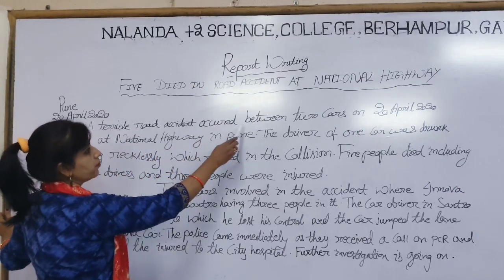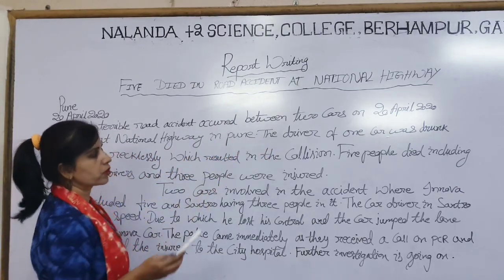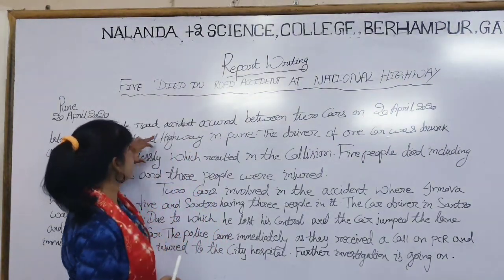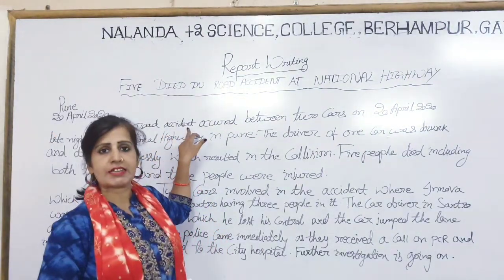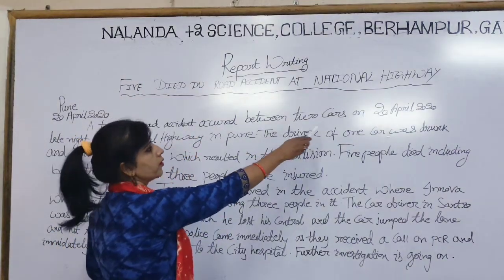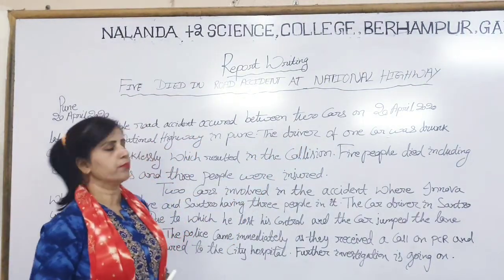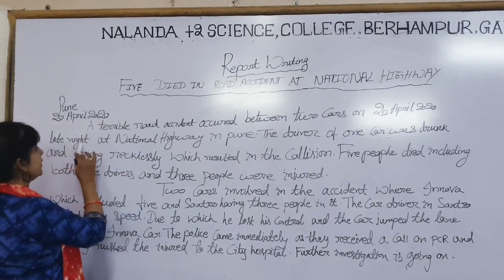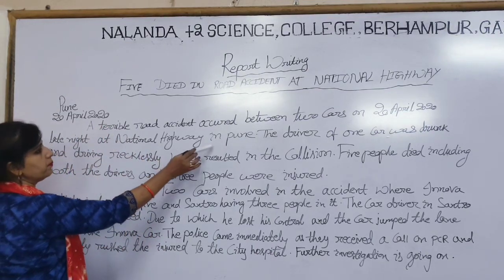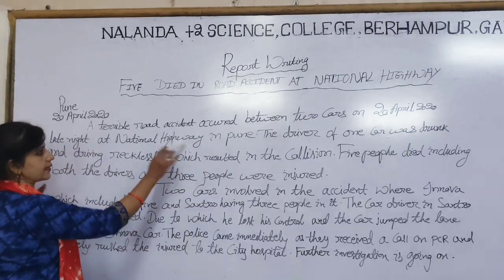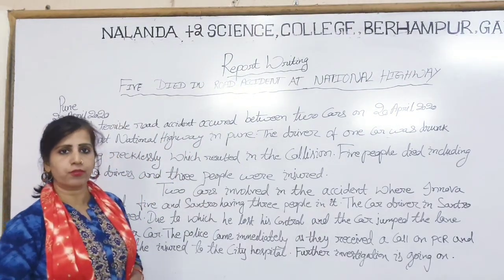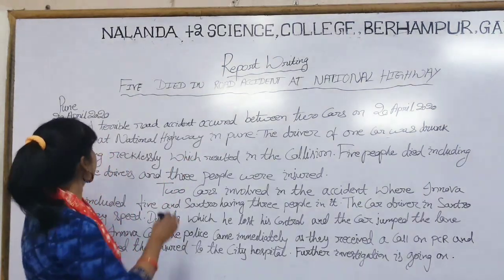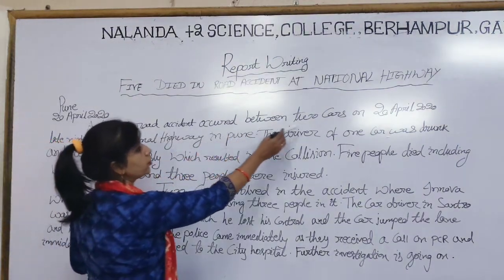A terrible road accident occurred between 2 cars on 20 April 2020. As I mentioned over here, terrible means a very serious accident took place between the 2 cars on 20 April 2020. According to the format, I have mentioned the place: late night at National Highway in Pune. So the first sentence, as per the format, is related to that. Here we are taking: the terrible accident occurred between 2 cars.